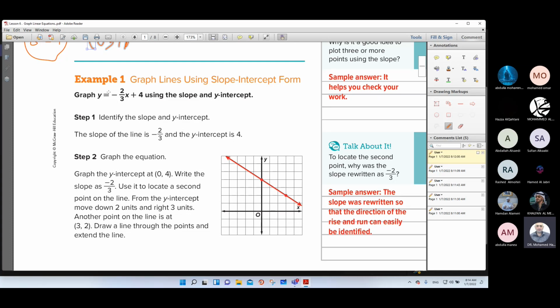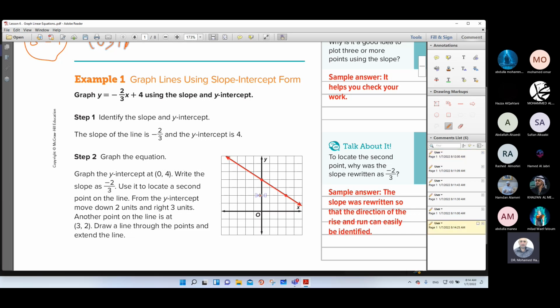Then as you see here, the slope is negative. Negative means the rise is negative, because the run is always positive. Negative 2 means from this point go down 2 units: 1, 2. You will be here now. Then the run 3 means go right 3: 1, 2, 3. You will get the second point. Then connect the 2 points and you will get the line.